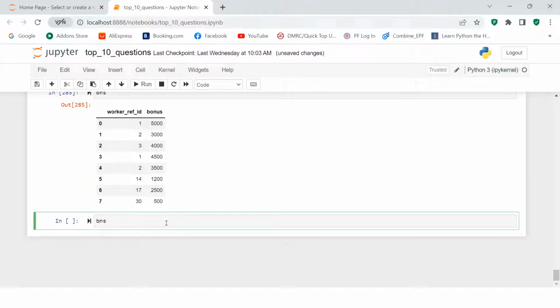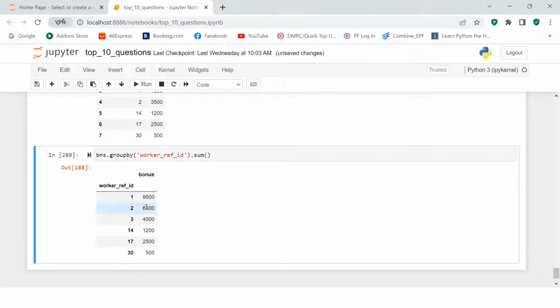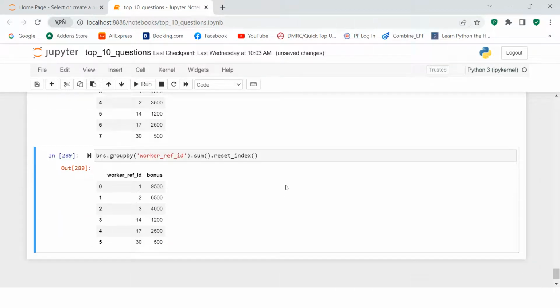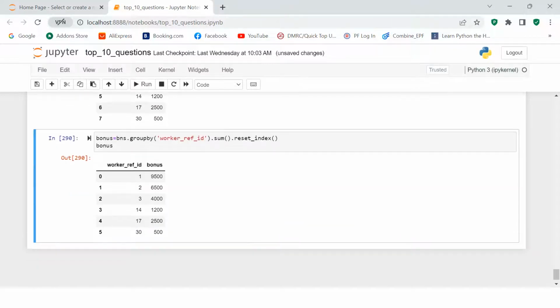For that we would say bonus dot groupby, and into that we are going to put this particular column, and here I would say sum, and here is what we got, right? You see, now you have unique IDs and their bonuses are added. One more thing I would do is reset index, so that I could make it a data frame. Once this is converted to the data frame, I'm going to store it in a table called bonus, and then I will again print this data. All right, this is done.